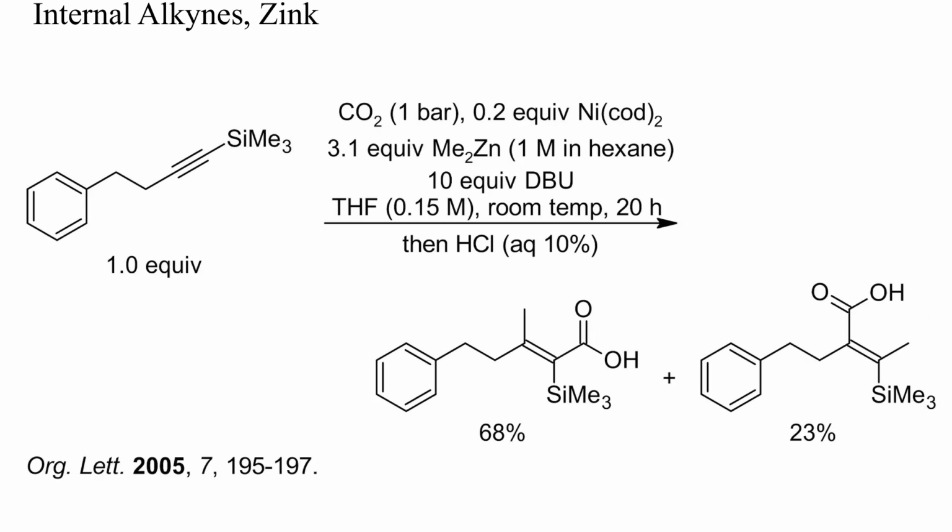In this example, an internal alkyne was first converted into a vinylic organozinc intermediate by treatment with an excess of dimethyl zinc and a nickel catalyst. Carboxylation yielded a mixture of two isomeric acrylates.